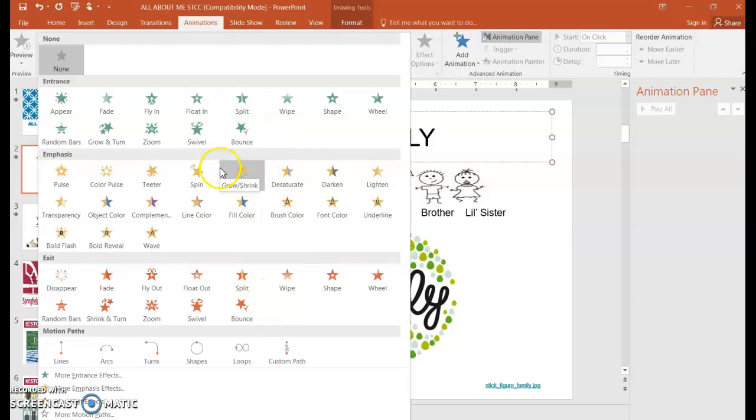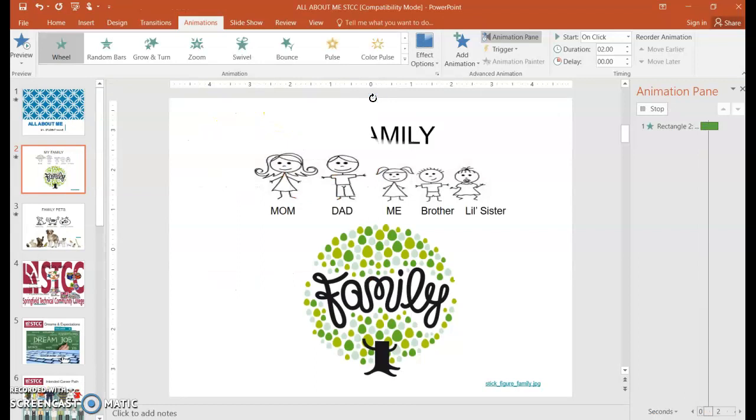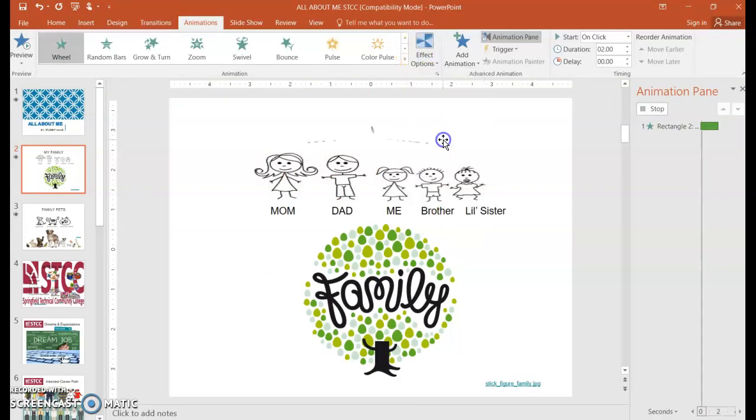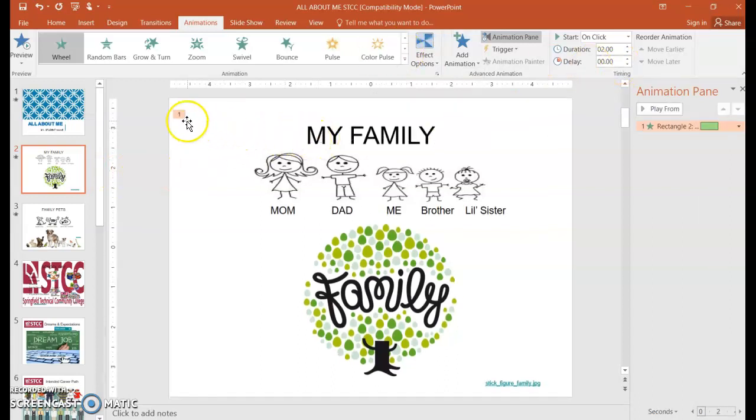So I'm going to choose wheel, so it wheels in. And then I have choices. Do I want it 1 spoke, 2, 3, whatever I'd like. I could add the duration if I'd like. So it gives it a number 1, so the placeholder has animation. You can also preview it.